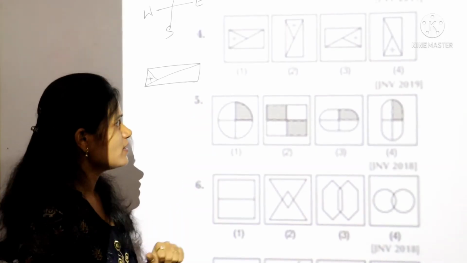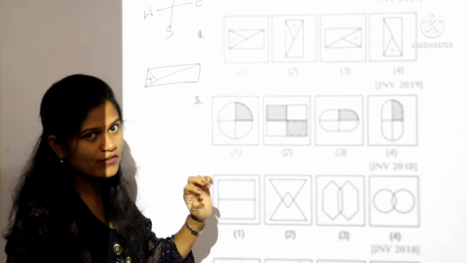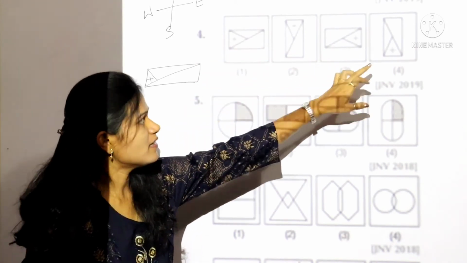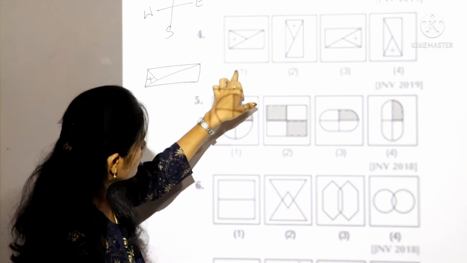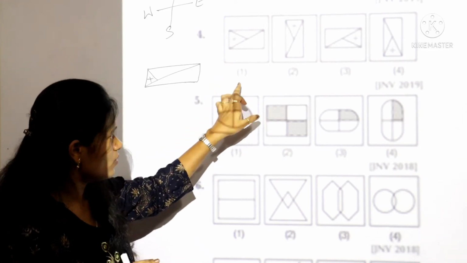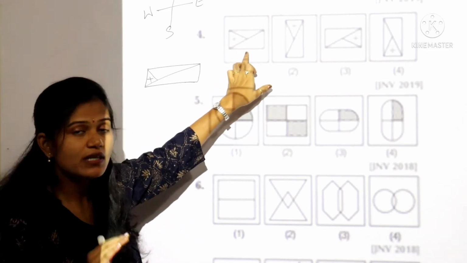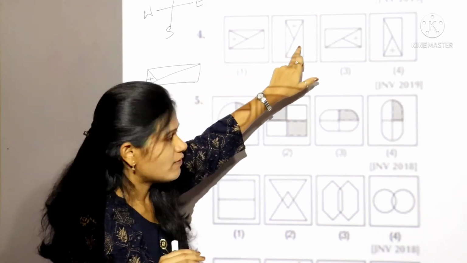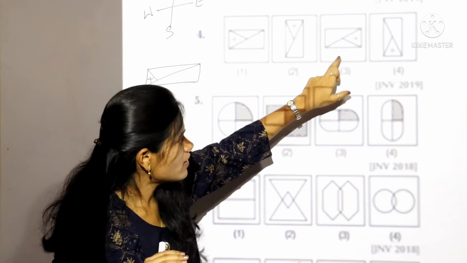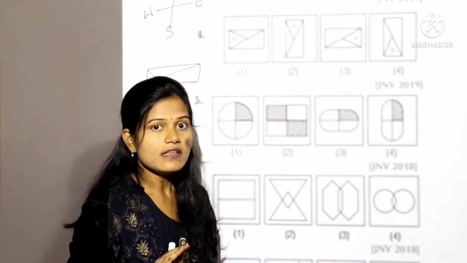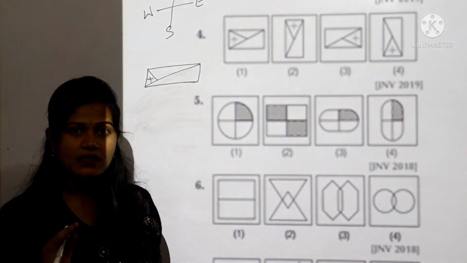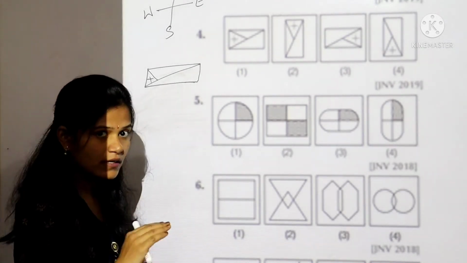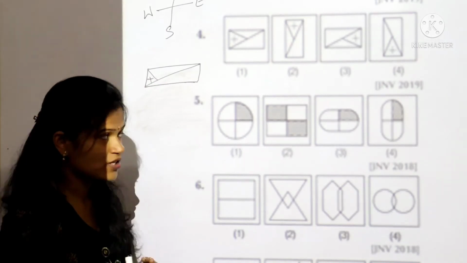Let's take fourth question. First you observe all the boxes carefully. All the boxes are having plus sign. See here, and all the boxes are having Y design also. Actually this is not Y, but you consider this as a Y shape. Y it is having, second box also having, third also having, fourth also having. In this case, what you need to do is, you just think in rotation way, either clockwise or anti-clockwise. First I am doing in clockwise direction.